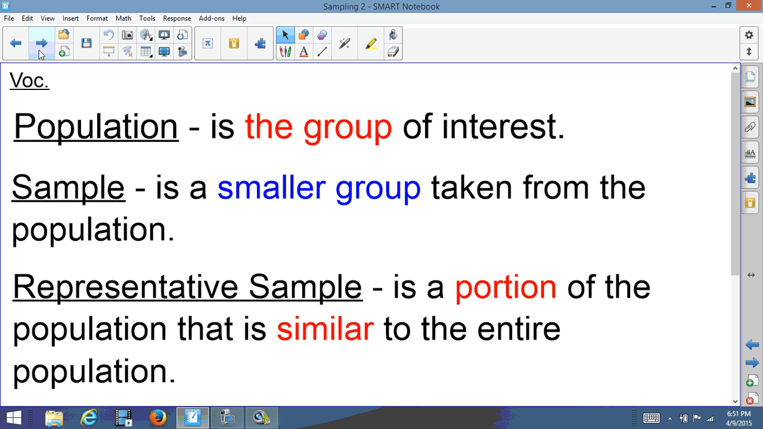A population is the group of interest, the people that we're interested in. A sample is a smaller group taken from the population. A representative sample is a portion of the population that is similar to the entire population.